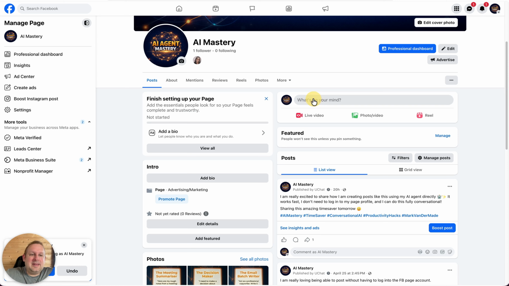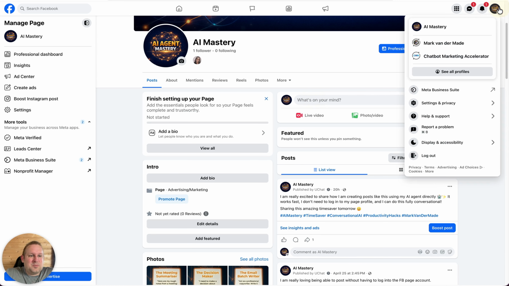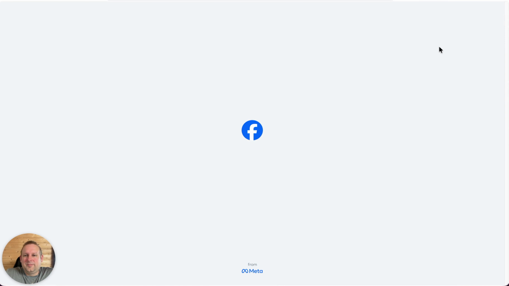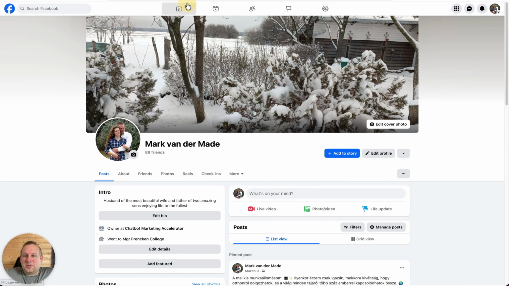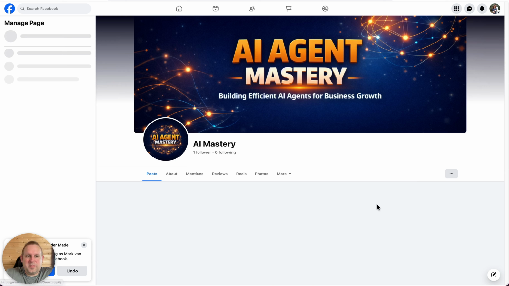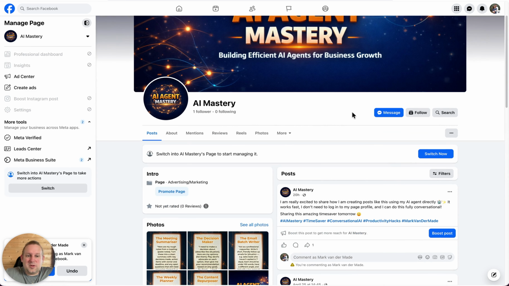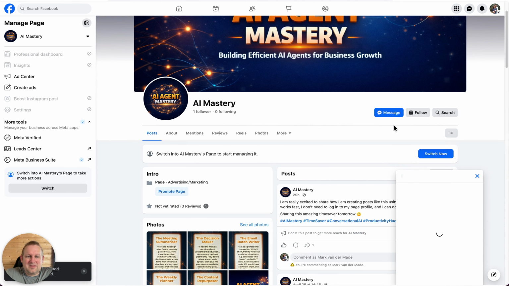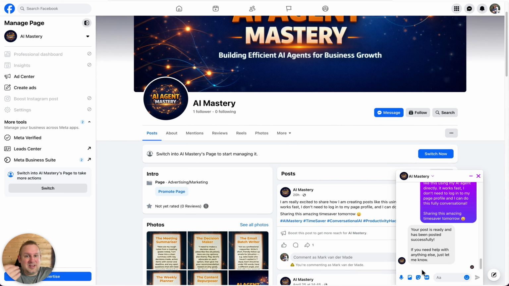No, that's not needed anymore. What I am doing is I'm just going back towards my profile, and from my profile, so let me go back real quick towards the page. I can just message the page, and then from here I can say, okay, I need you to create a post, right?